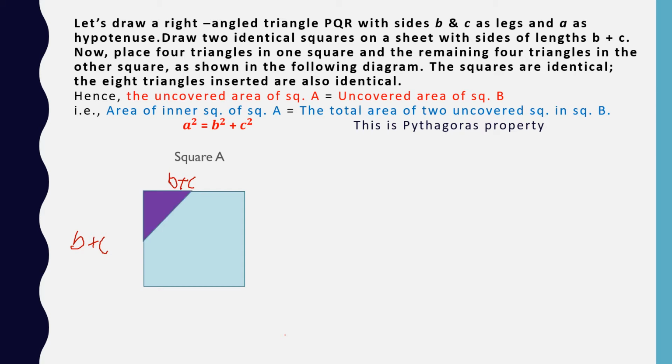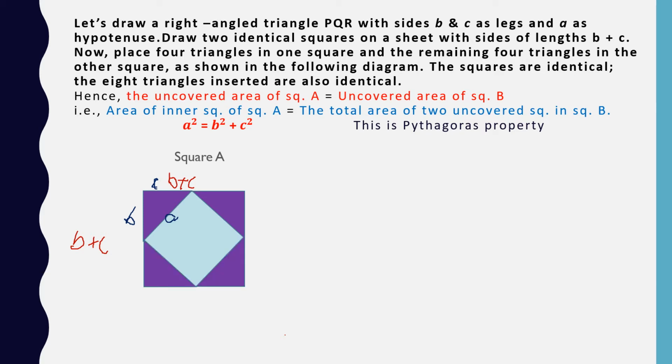The triangle is here with us, B and C. Look at this. Here we have this side B and here it is C, and this hypotenuse is A. Same way we are going to place the other triangles also.